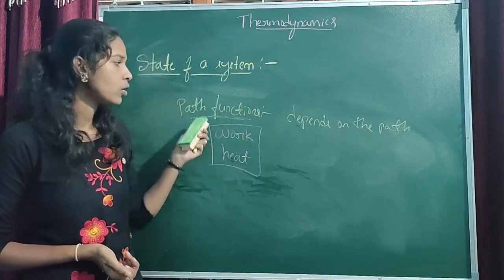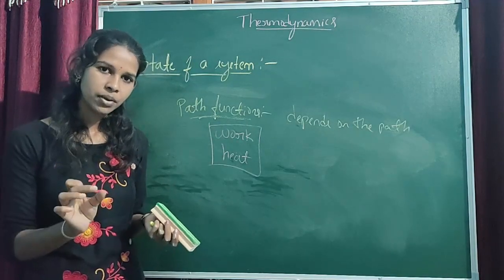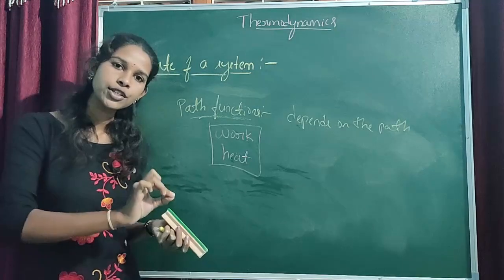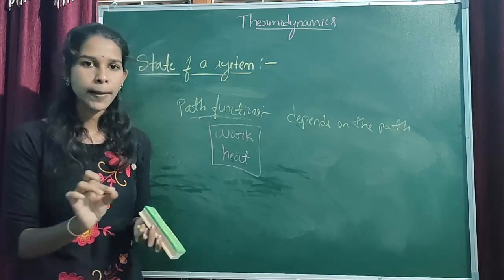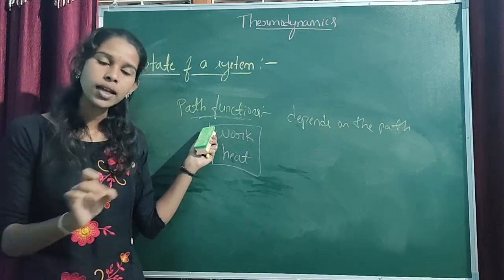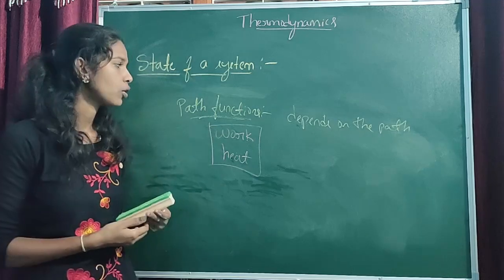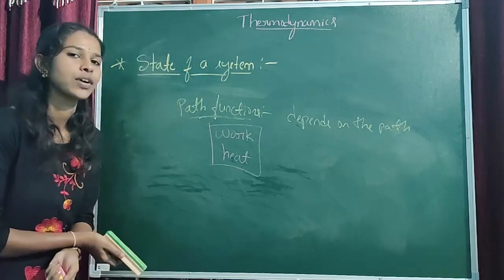So this is all about the path functions and state functions. State functions are the state variables whose value depends only on the initial state and final state, but not on the path. Path functions are the state variables whose value depends on the path between initial state and final state. So this is all about the state functions and path functions.